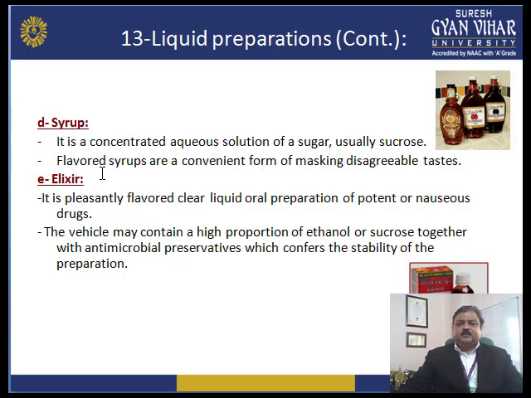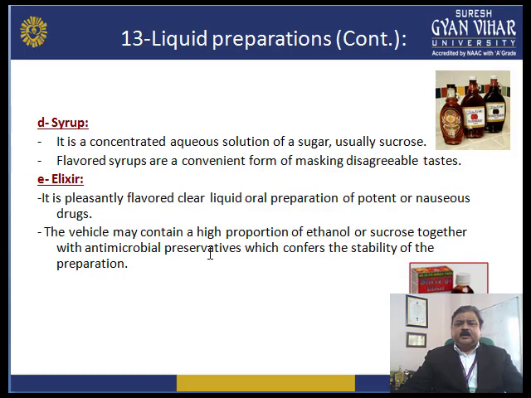Next is your elixir. It is a pleasantly flavored, clear liquid oral preparation of potent or nauseous drugs. Potent, I told you, we discussed in the first class. Potent means if the dose is less than 1 gram or less than 65 milligrams, that drug comes into the class of potent drugs, like codeine, one example, or diazepam. Nauseous means which produces vomiting, like filling. So that is a nauseous substance, right?